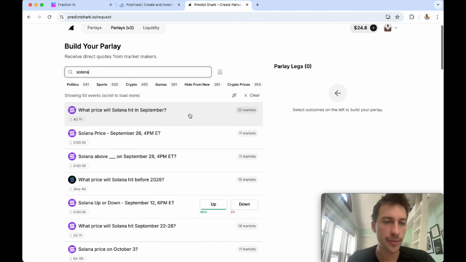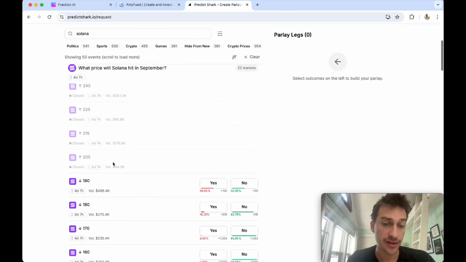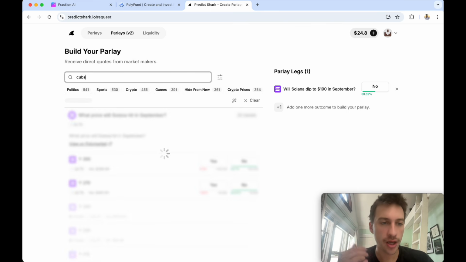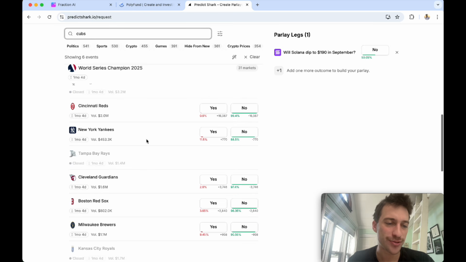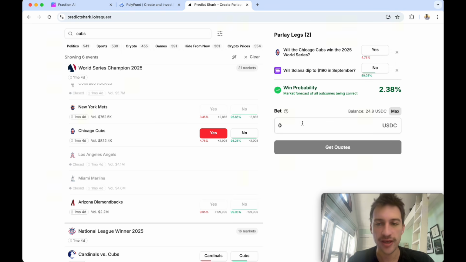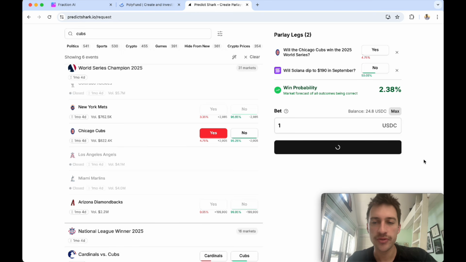So if we say, hey, what price will Solana hit in September? I could say it's hit a lot, but I could say it's not going to hit 190. And then also the Cubs are going to win the World Series. You can do stuff like that. And that's what's really, really cool about this, right? Here's the Cubs. Yeah, you could. They have a 5% chance, but you could do something like this, and then you could click get quotes.